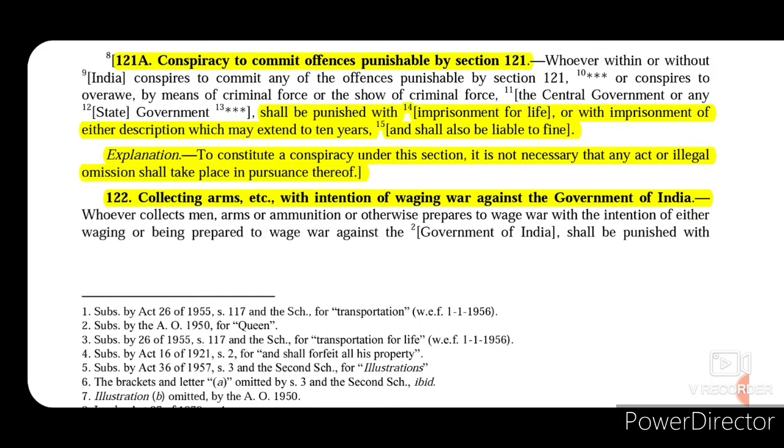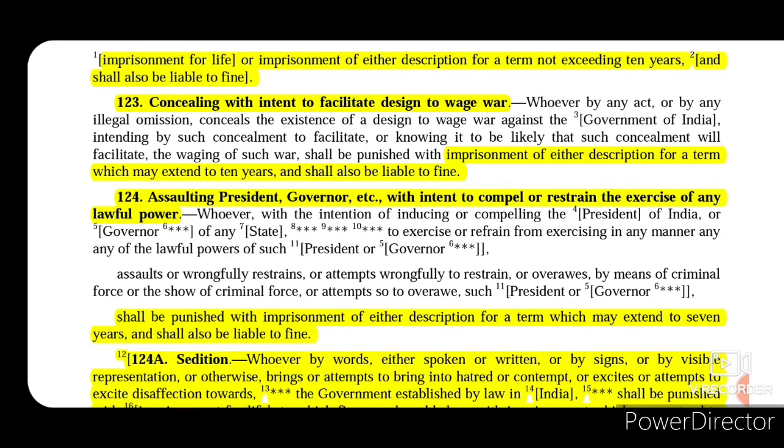Now section 122 talks about collecting arms etc. with intention of waging war against the government of India. So whoever tries to collect men, arms or ammunitions, or otherwise prepares to wage war with the intention of waging war or being prepared to wage war against the government of India, then that person shall be imprisoned for life, or he may be imprisoned for a term not exceeding 10 years and shall also be liable to fine.